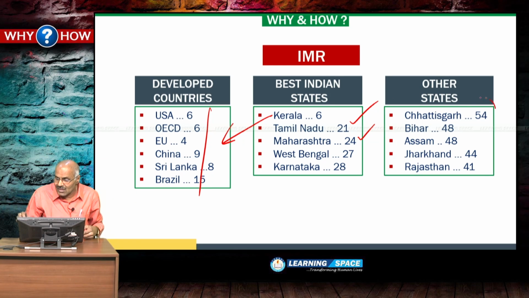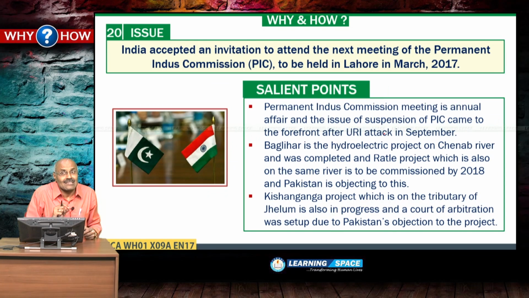Then other states, Chhattisgarh 54, Bihar, Assam at 48. The national average of IMR is 41, please don't forget, and Kerala's average is 6.